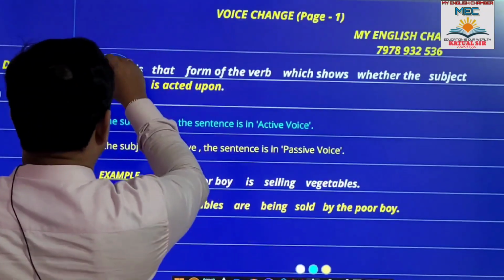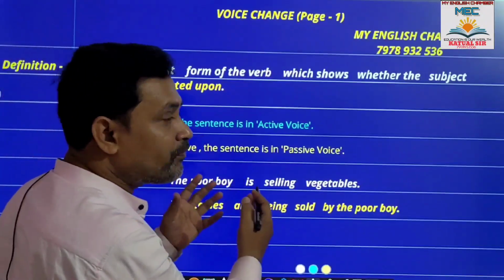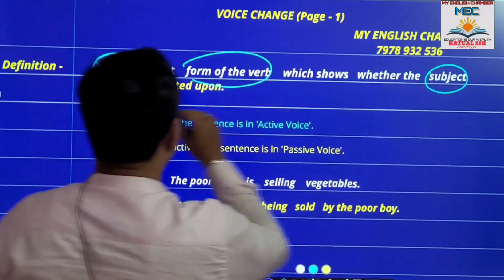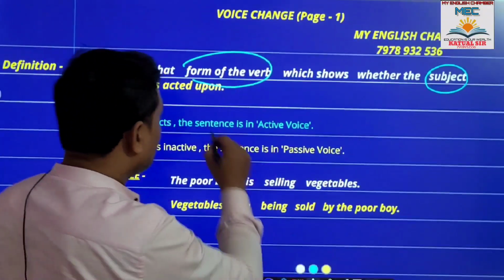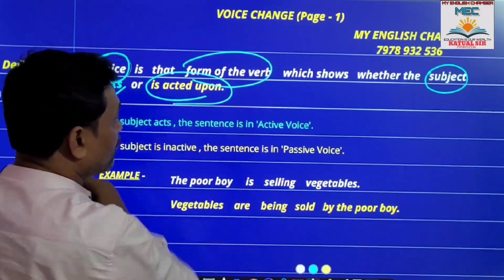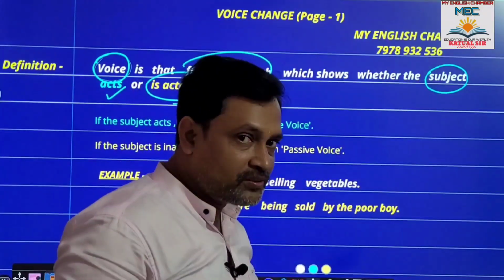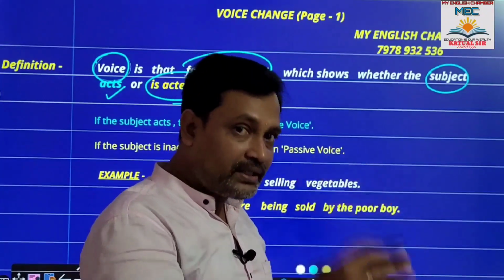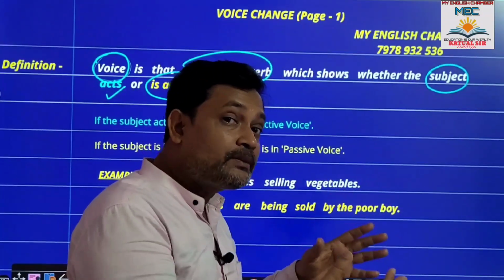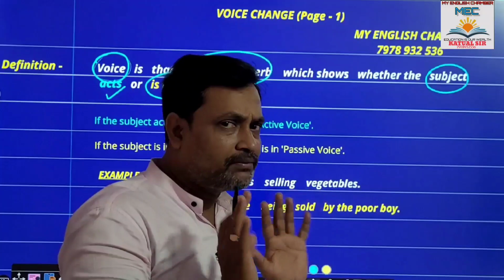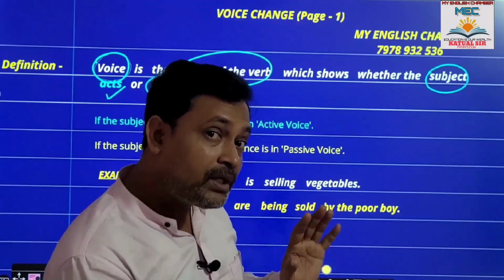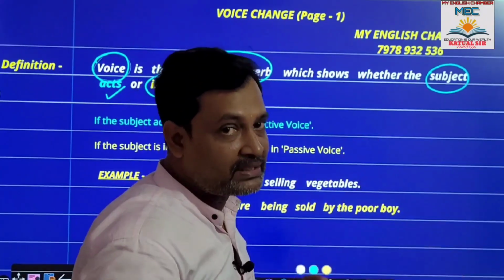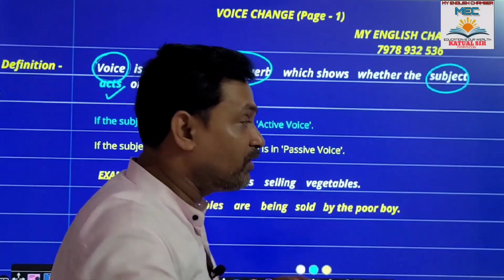See here, voice is that form of the verb which shows whether the subject acts or it is acted upon. If the subject does something, that means the sentence is in active form. If something is being done to the subject, the subject is not doing anything, the sentence is in passive voice format.